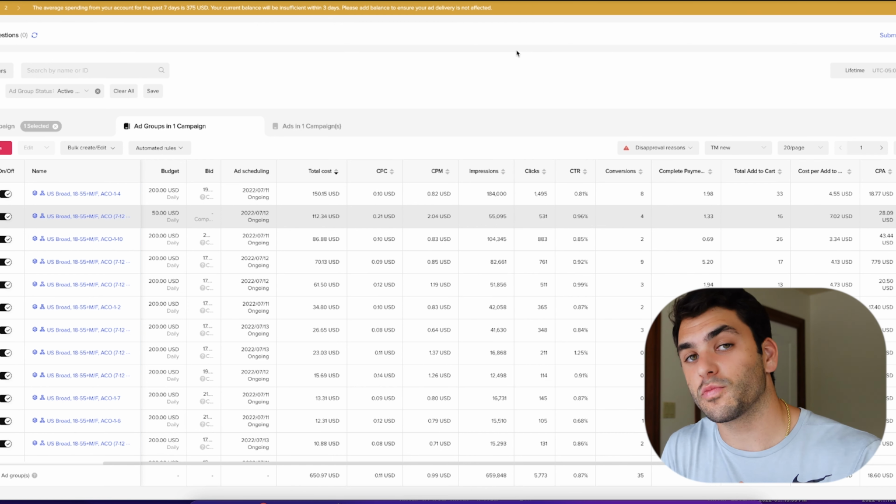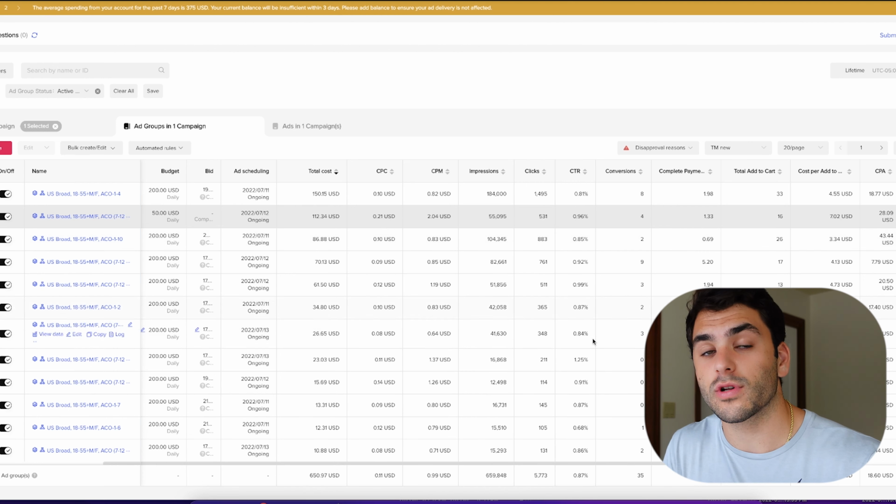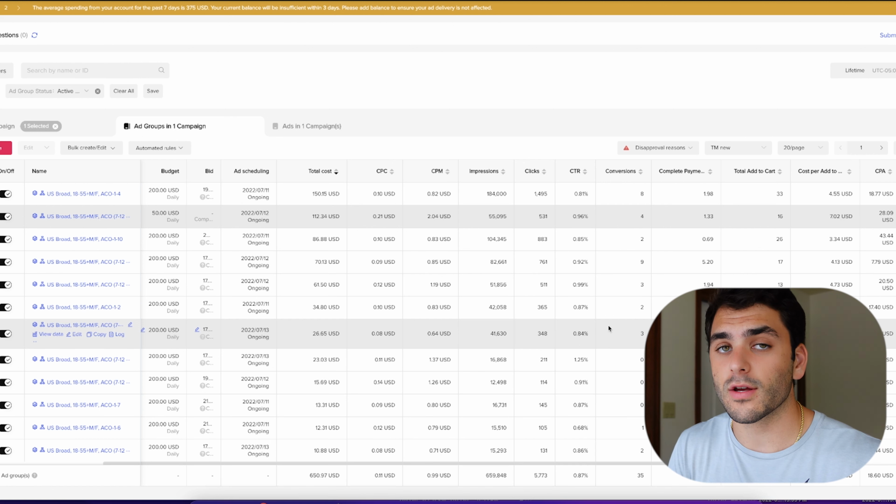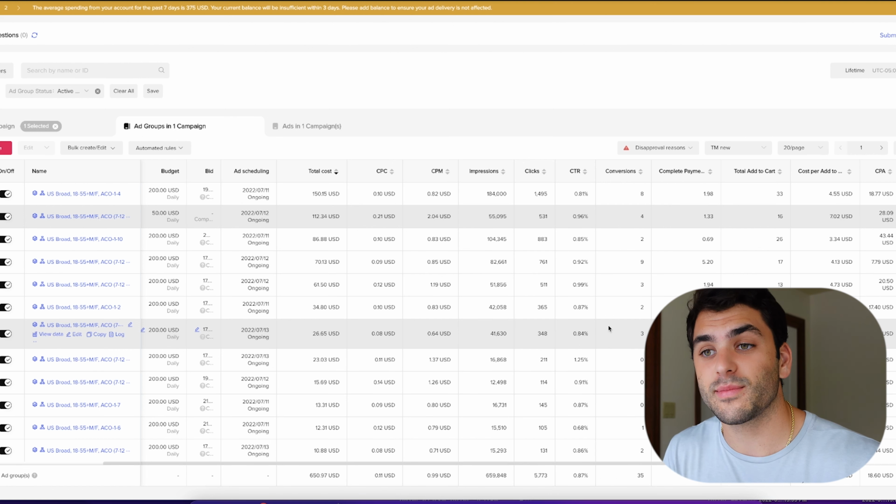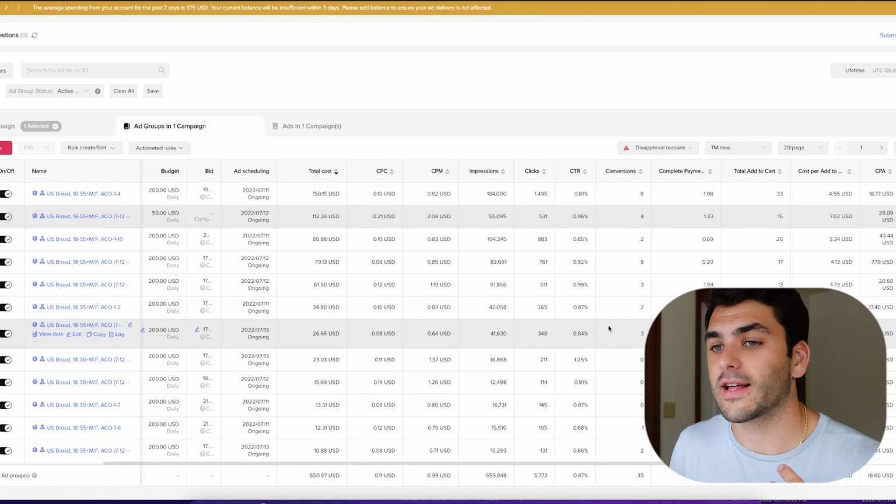So try this on your ad account. Like I said, duplicate bids and test with new creatives, and they don't have to be totally different. You could switch up the first couple seconds. You could switch up the headlines, the hooks. That's going to be the key to be able to scale on this. And then, like I said, $200 daily budgets. You can scale them that way.